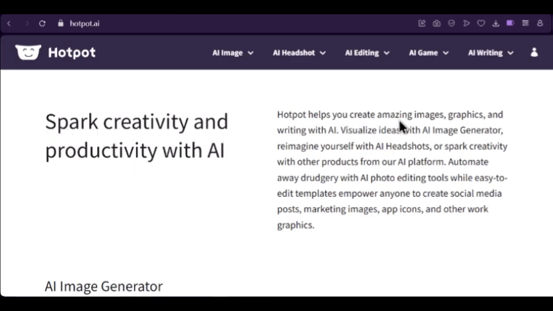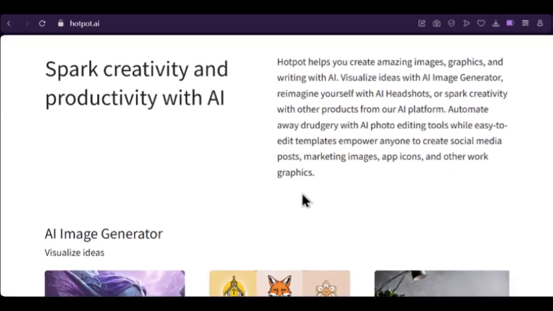It helps you create amazing images, graphics, and writing with AI. Visualize ideas with the AI generator. Reimagine yourself with AI headshots or spark creativity with other players from their AI platform. Automate away regular work with AI photo editing tools, while easy-to-edit templates empower anyone to create social media posts, marketing images, app icons, and other work graphics.